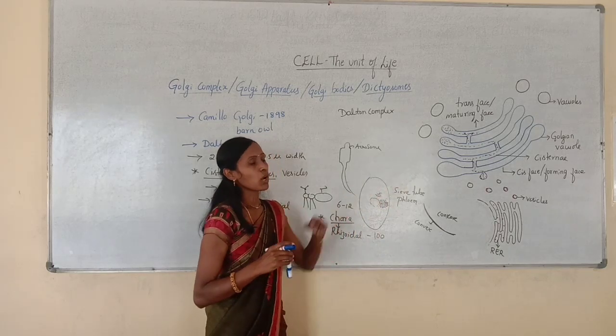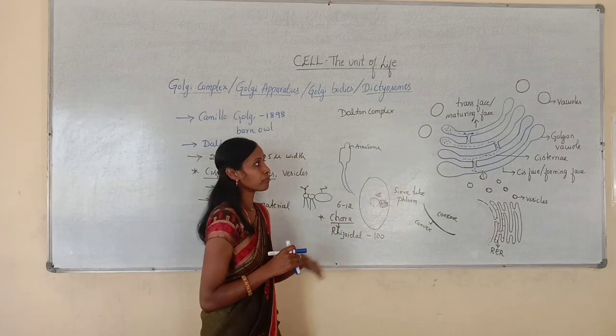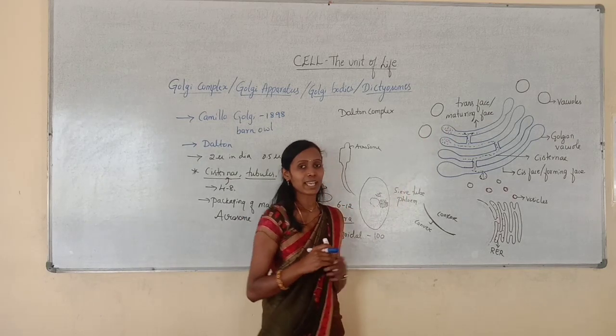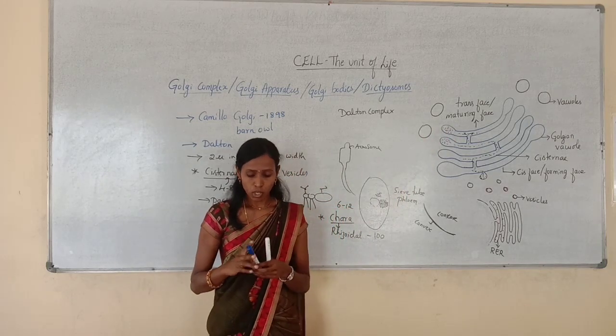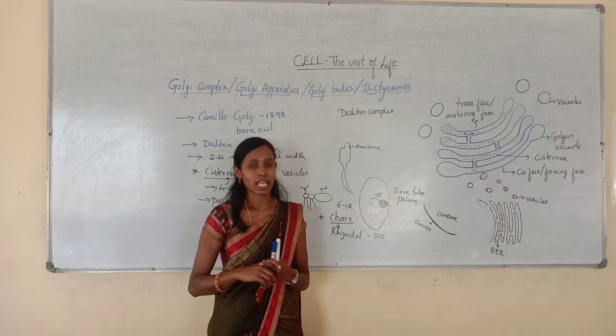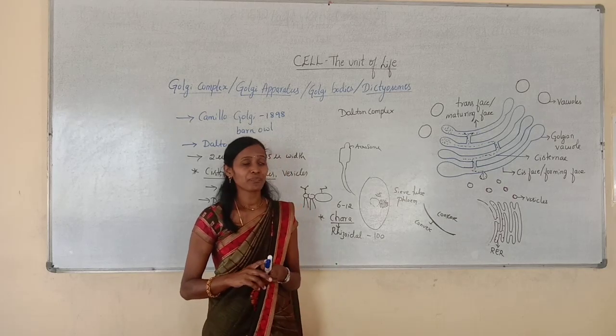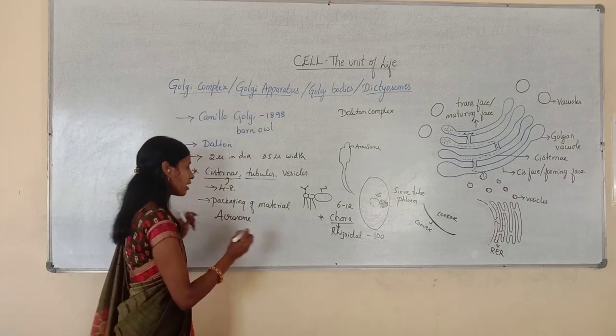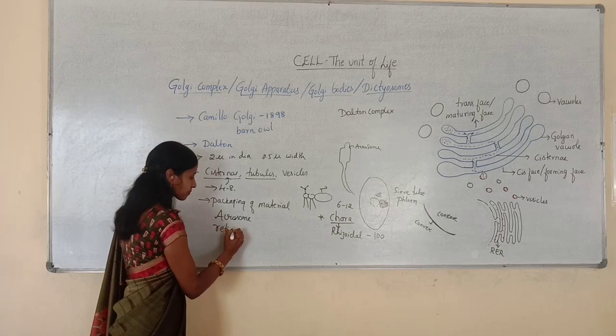And this Golgi complex helps in the synthesis of various vacuoles and lysosomes. So the Golgi complex helps in the formation of lysosomes and vacuoles. It even helps in the formation of retinal pigments.